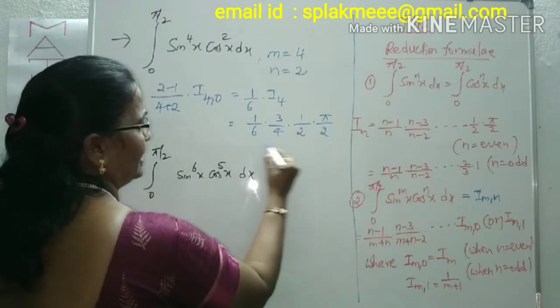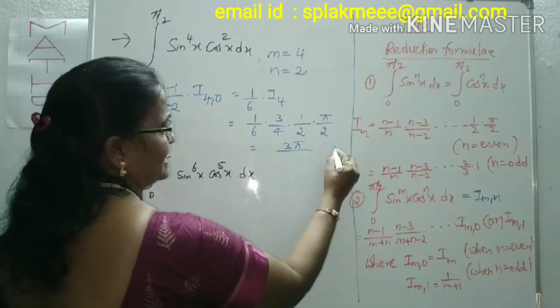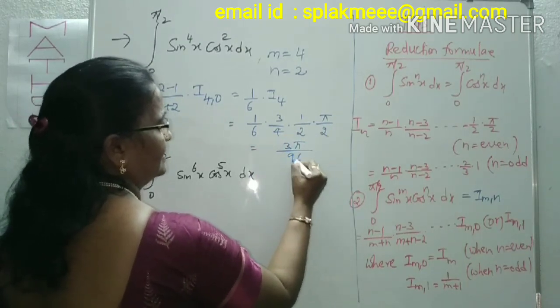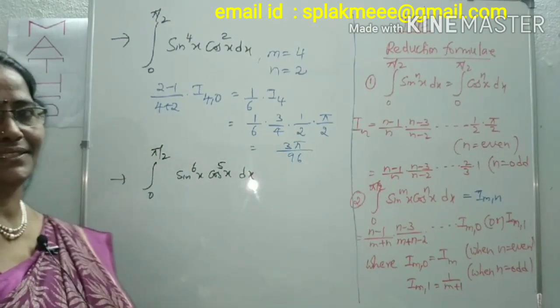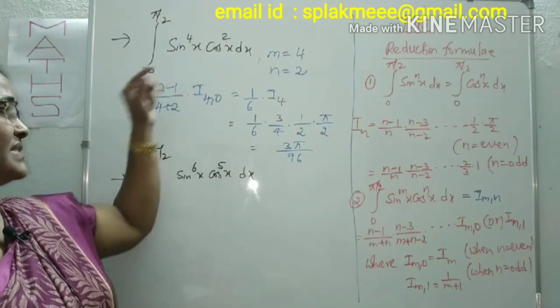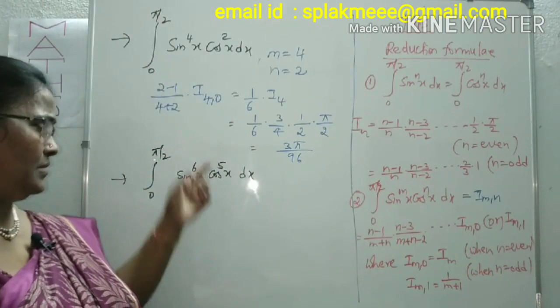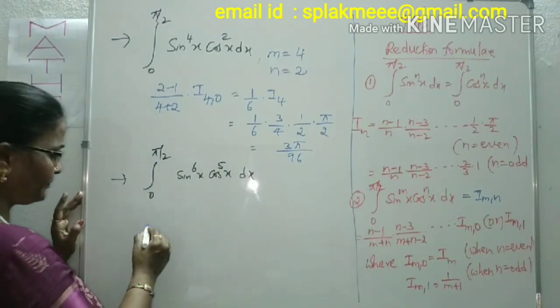What is the answer now? 3 pi by 4, 16, 6, 96. Okay. This is the answer for this bit. IMN formula, it is there. We have to think about whether n is even or odd. Now come to this question.